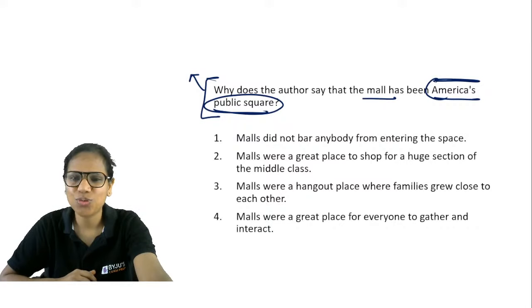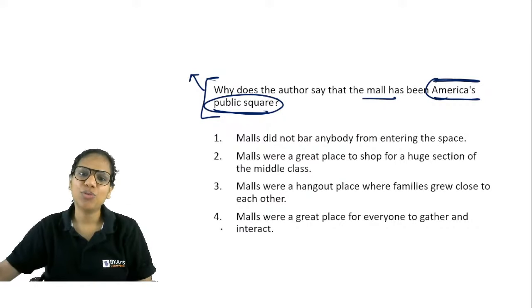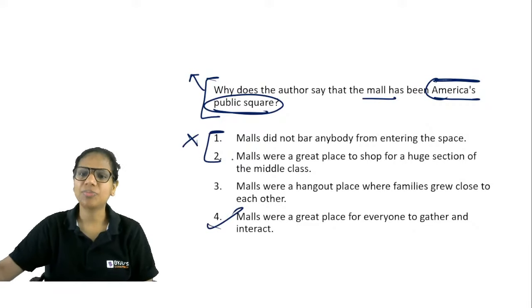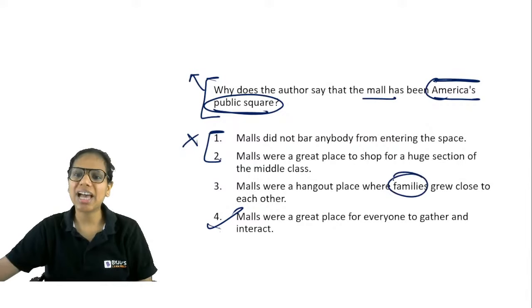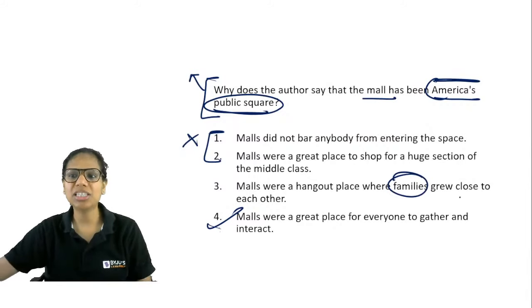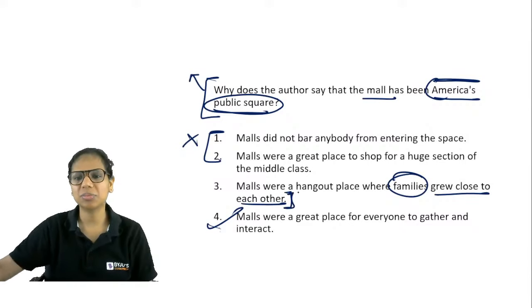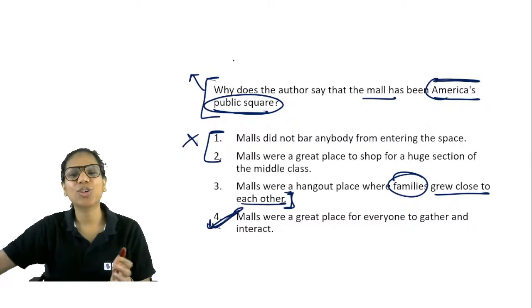Okay, I've got 4 so far. Absolutely correct. 4 is the answer here. 1 and 2 should have been outrightly eliminated. Between 3 and 4, 3 is narrow as it just talks about families and grew close to each other. We're talking about family photos, but a little bit of a leap there, right? 4 is the best out of the lot.